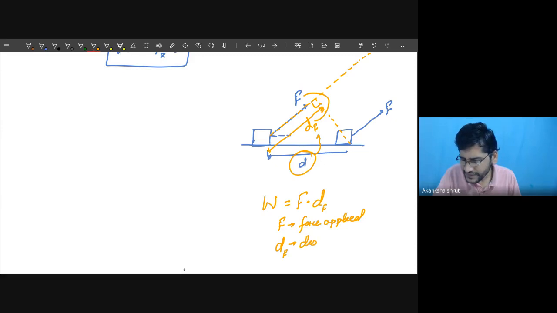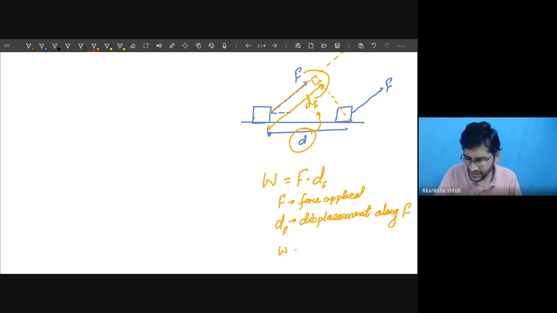So it is the displacement along force F. Then this work W is written like this. So W is work done by F.